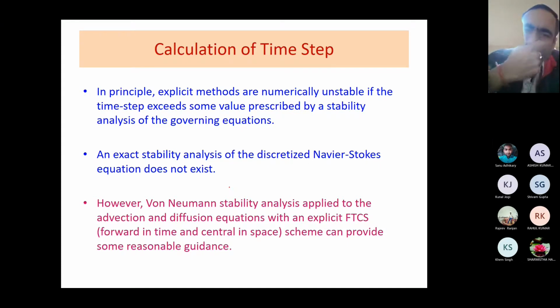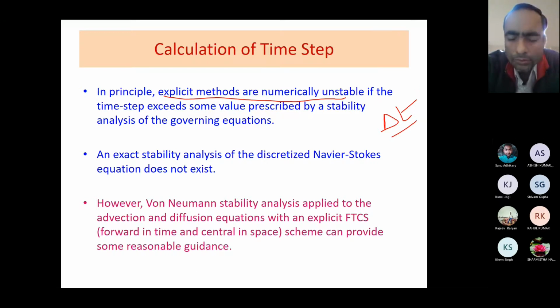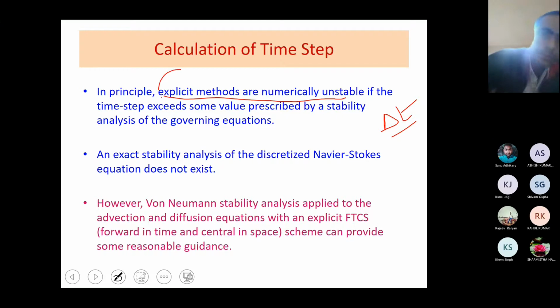Generally in explicit methods, we know that they are numerically unstable, which means we have to provide a very small time step to make them stable. We have also seen this while discussing the stability issues, for instance the explicit method, pure implicit method, and Crank-Nicolson method. We have seen the drawbacks of the explicit methods.